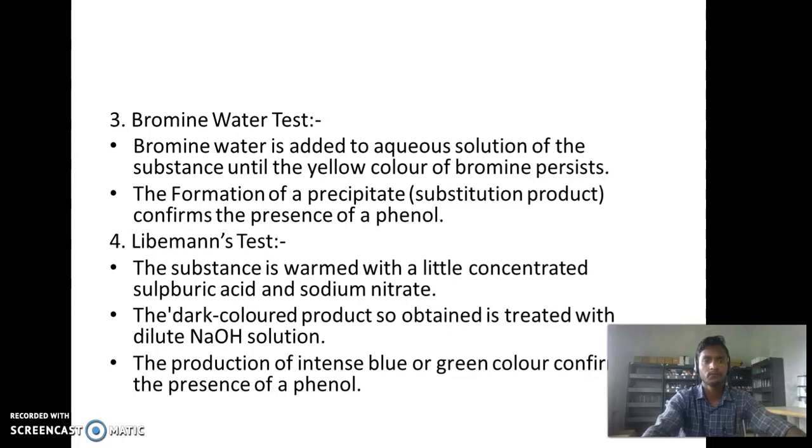Bromine water test. In this case, bromine water is added to the aqueous solution of the substance until the yellow color of bromine persists. The formation of a precipitate confirms the presence of phenol.